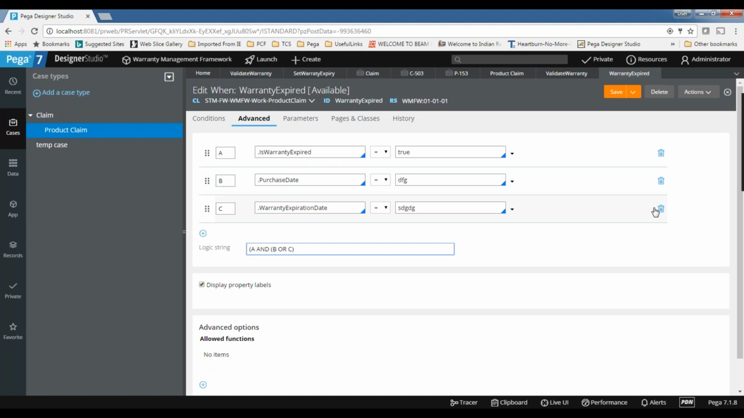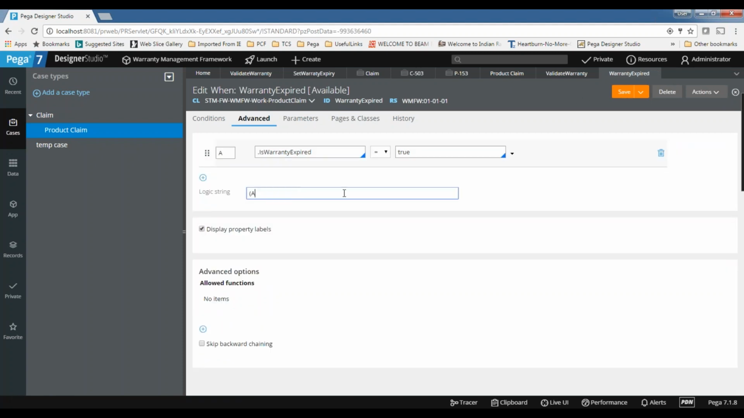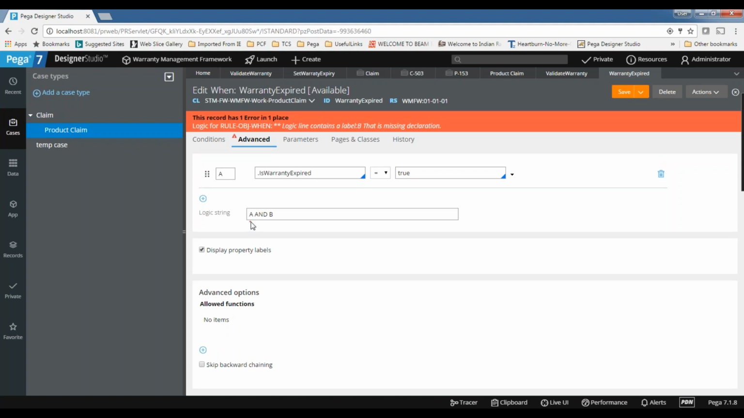So in our case, we don't require all these things. I'm just showing them. Even if you refer to A and B, you don't need to worry, the system will throw an error. The system won't accept it if you refer to something that is not present here. You can see B is not there, it's giving an error. So just remove B.